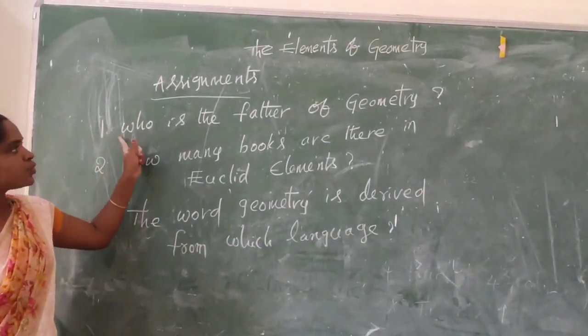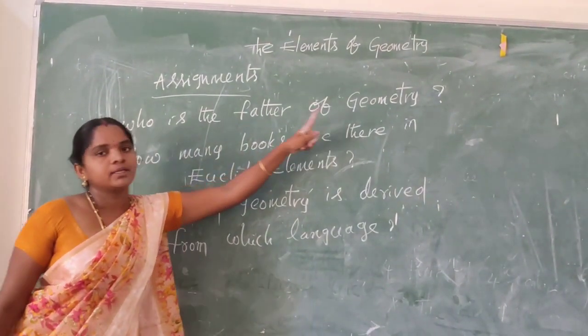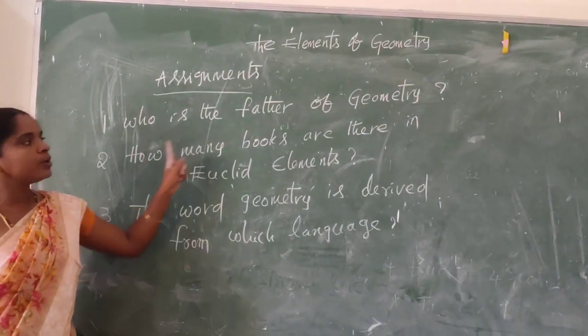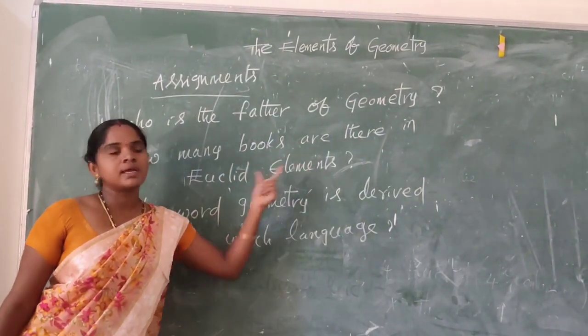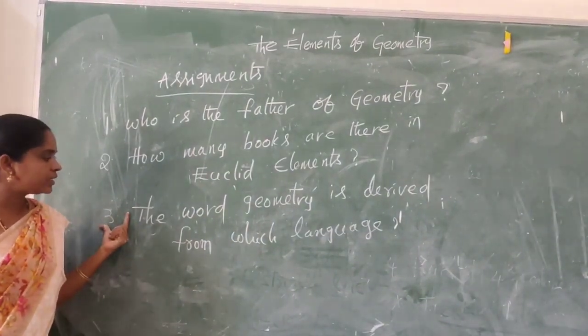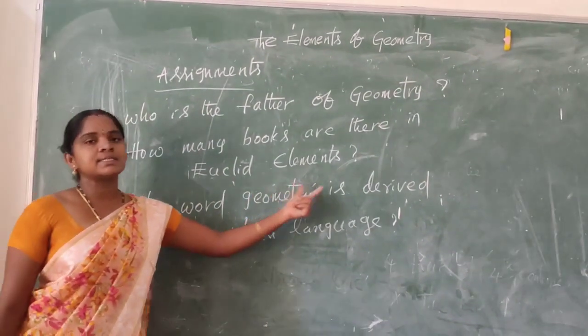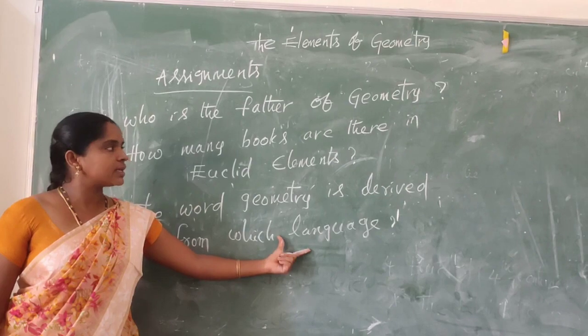So first question is, who is the father of geometry? Second question, how many books are there in Euclid's Elements? Third question, the word geometry is derived from which language? These three